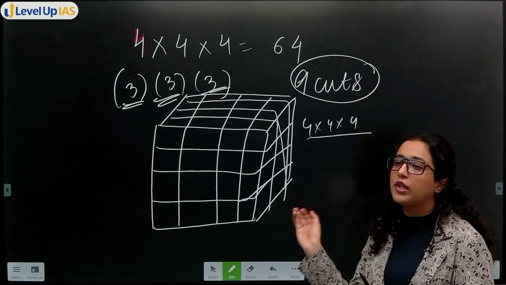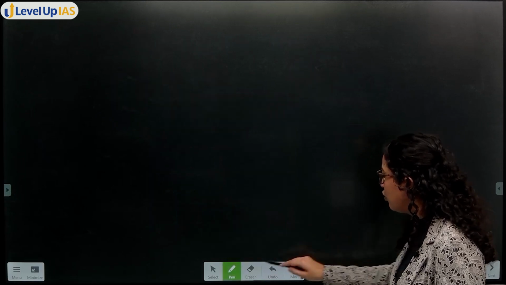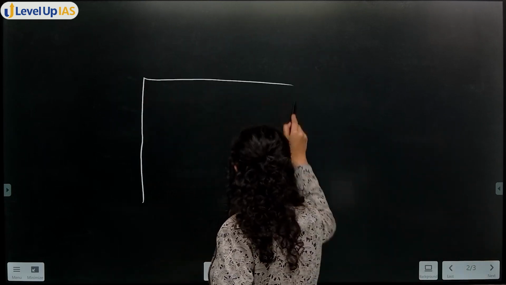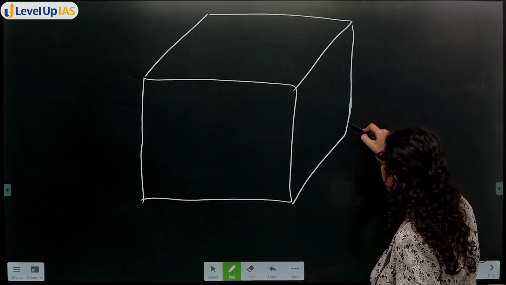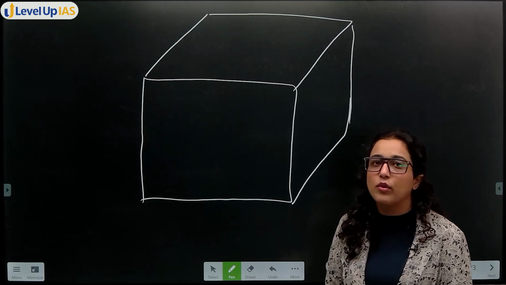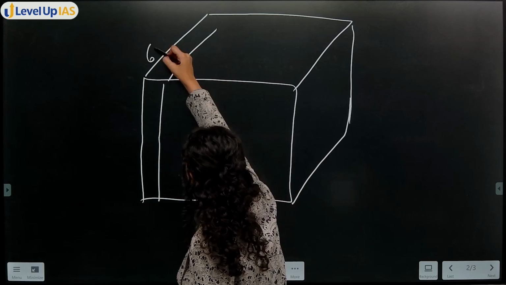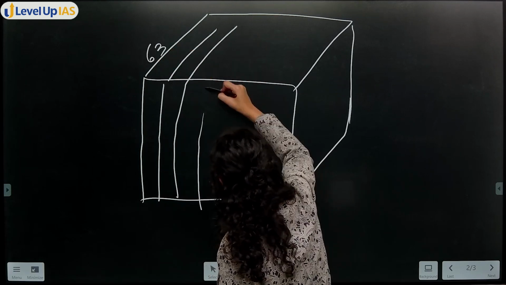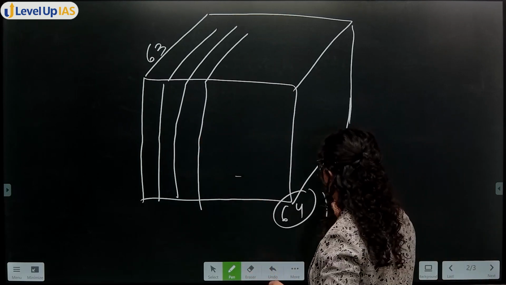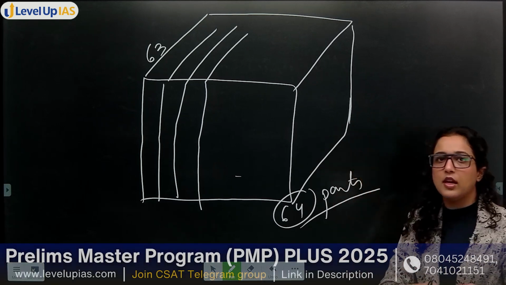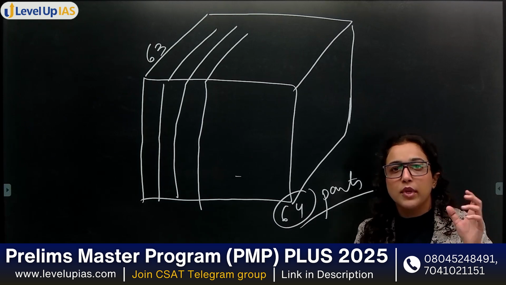So you see, if you take any other way, for example, if I want to divide this cube into 64 parts, it is not said to divide it into equal 64 parts or whatever. So you can also see that if I make 63 cuts, I know 3 cuts give you 4 parts, 63 cuts will give you 64 parts. But 63 cuts along the same line also gives you 64 parts. But what does the question say? Minimum number of cuts.